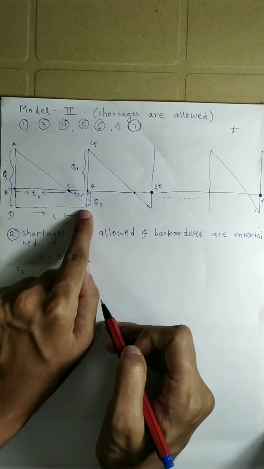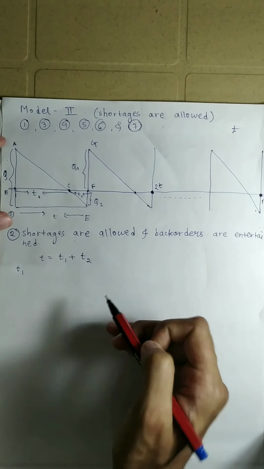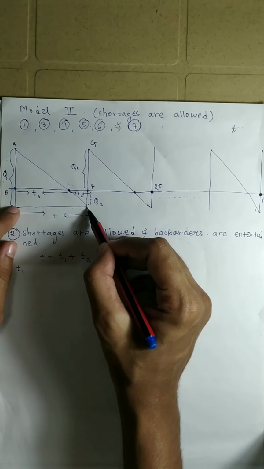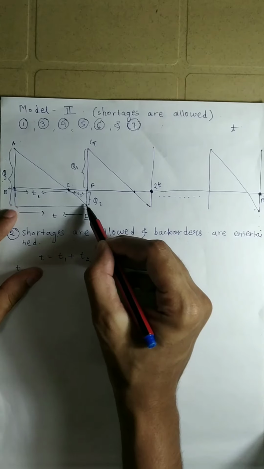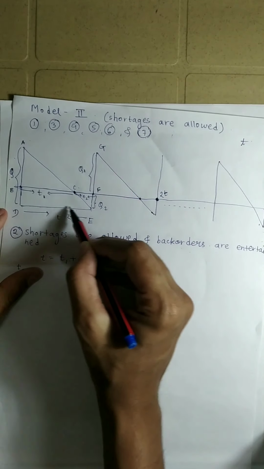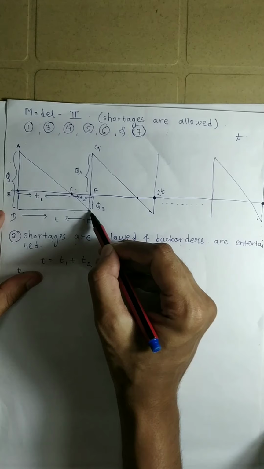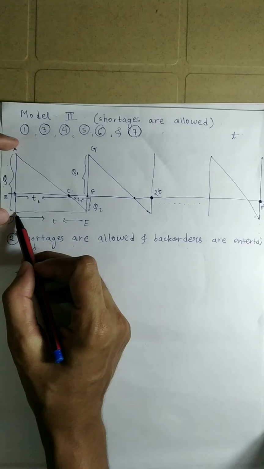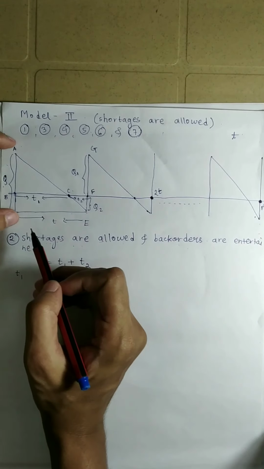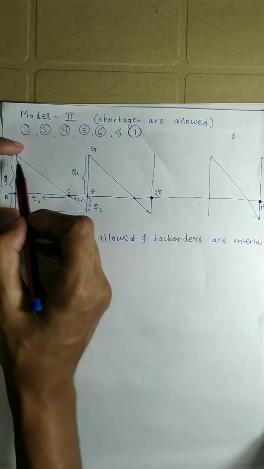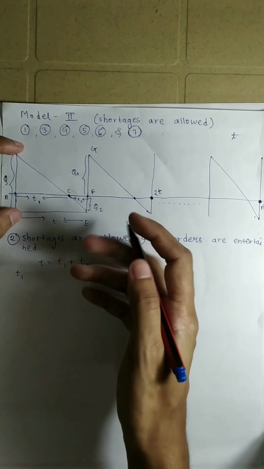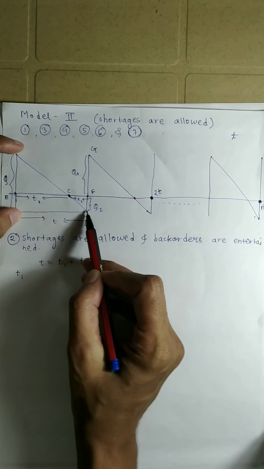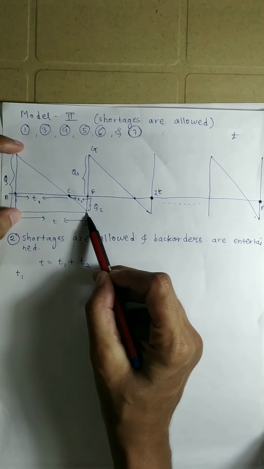You can understand this in another way also. Suppose over this time T, let us consider that time T here down. Then if you look at this triangle, you can very well relate it to model 1. So what will this tell you? It will tell you that initially the quantity in the inventory should be this Q, and as we get the orders, we supply the goods, and the goods will decrease and they will come to level 0 at the time T.